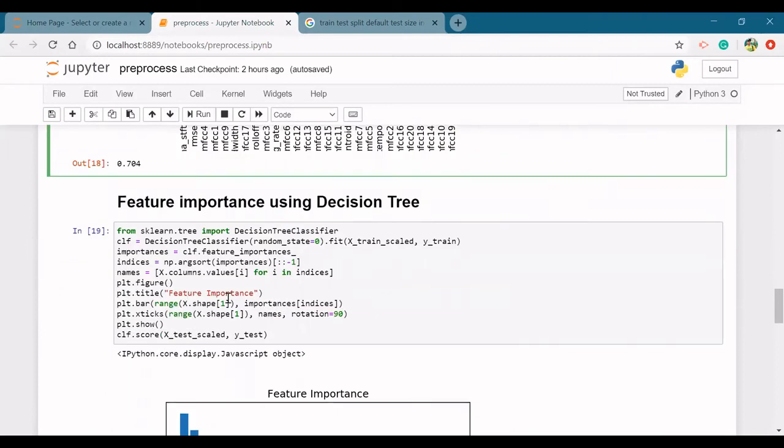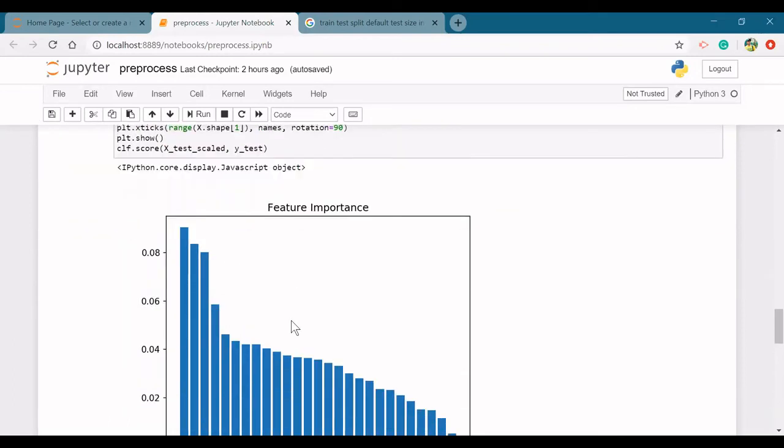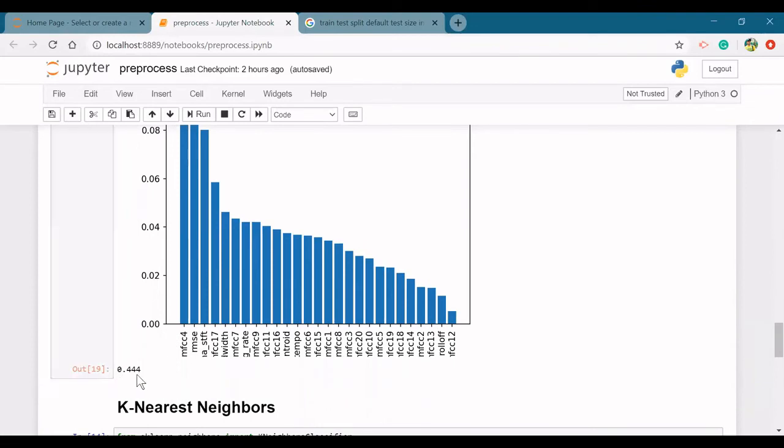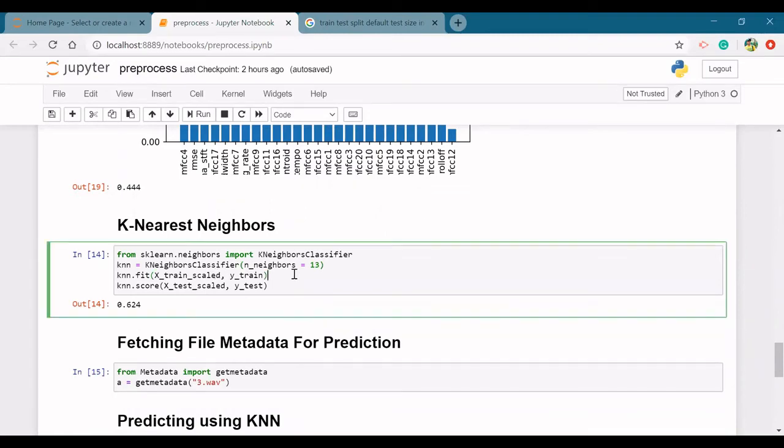We have also used a decision tree to train our model. We have also plotted the feature importance graph for the decision tree. We have got 44% accuracy for the decision tree, which is not so great. Then we have used the famous classifier, the KNN classifier, and we have got 62% accuracy.